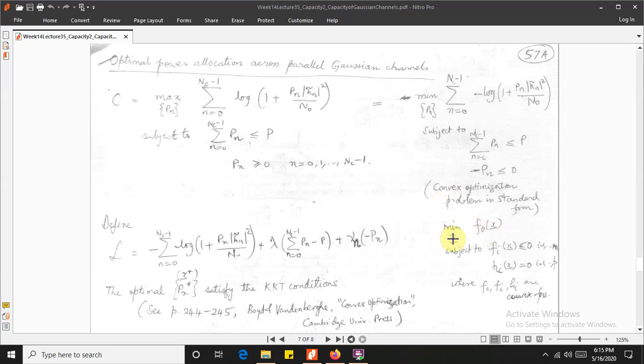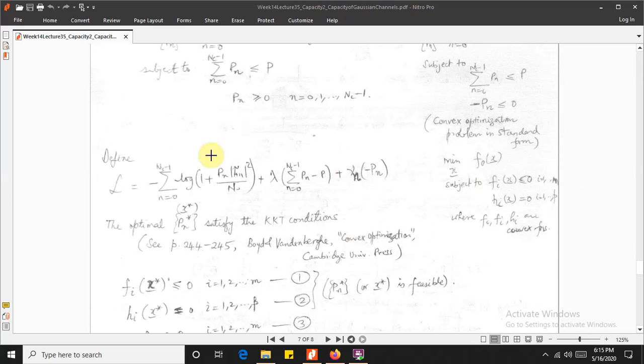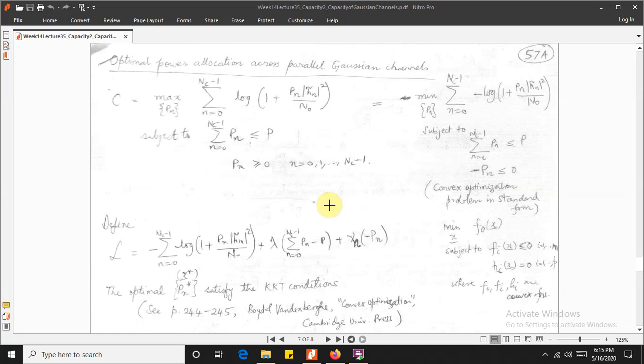So minimize f0(x) for given x subject to two constraints, fi(x) and hi(x), where fi and hi are convex functions. These are all convex functions, so this is a convex optimization problem. What we can do is use this convex optimization problem and take the Lagrangian. The Lagrangian would be equal to minus the sum of log of 1 plus signal to noise ratio across each subcarrier, plus lambda times the constraint, plus another constraint term. So we have two constraints, one is this, the other is this.